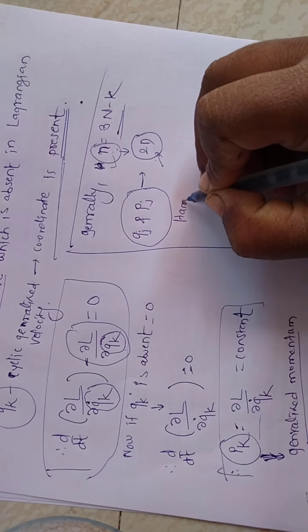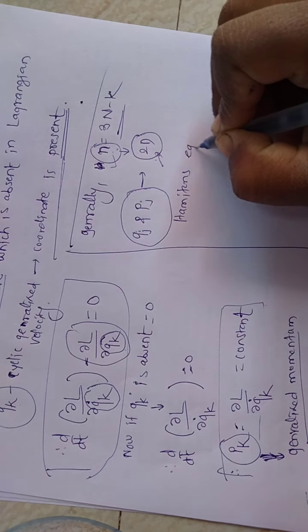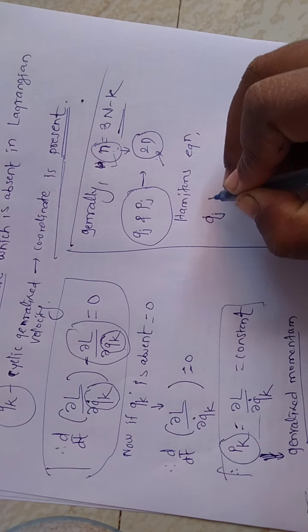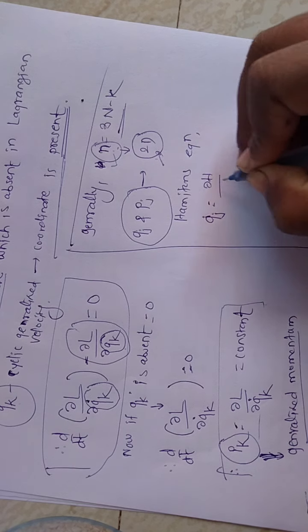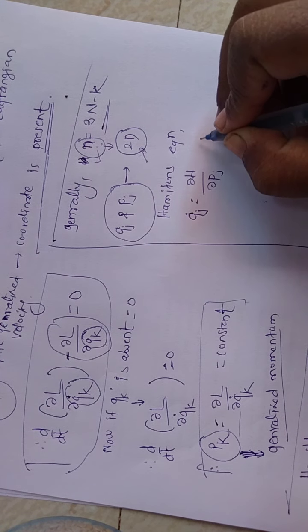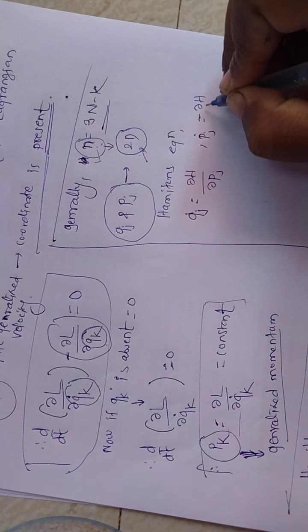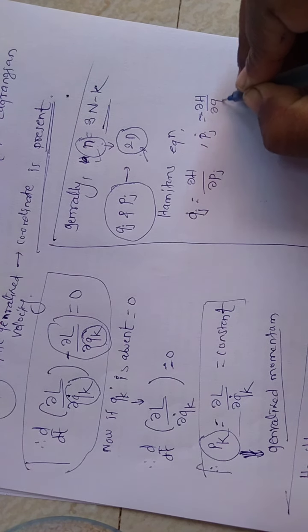Suppose the Hamiltonian equations: qj dot is equal to dou H divided by dou pj, and pj dot is equal to minus dou H divided by dou qj.